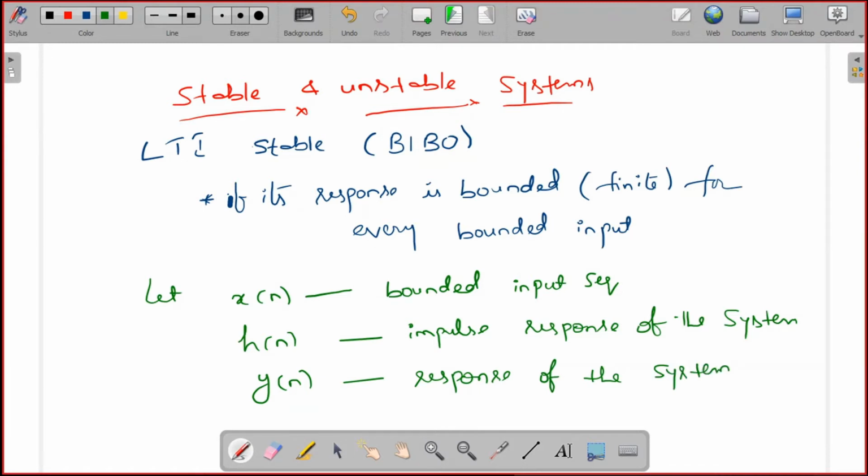I'm assuming the input sequence is bounded, so the magnitude of the input signal is finite at all time instants. Now we are going to check the condition for the response y of n to be finite.